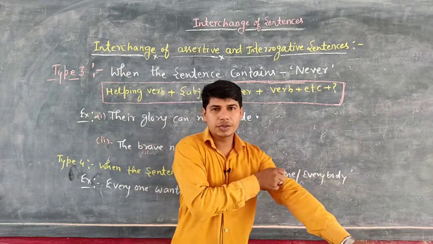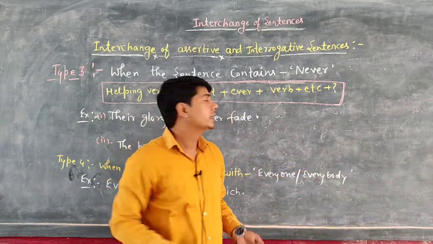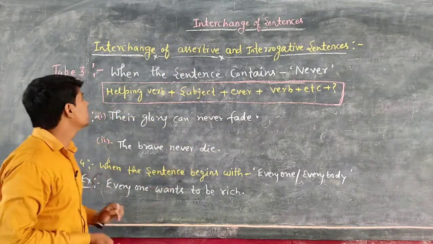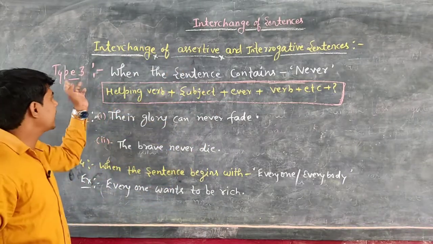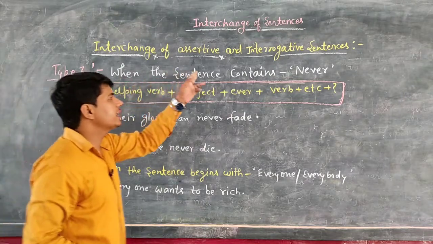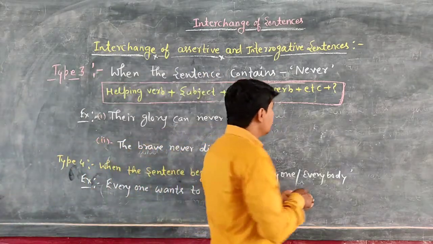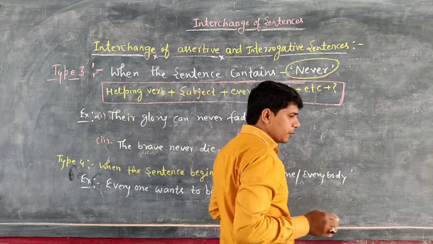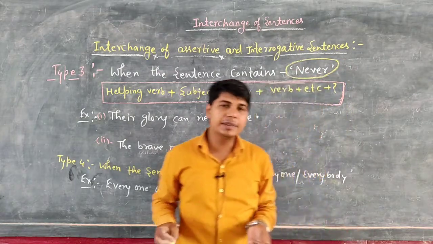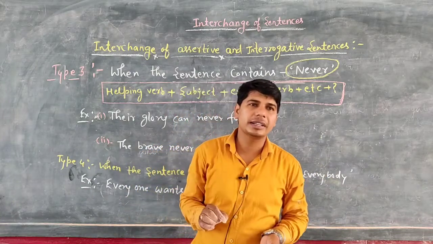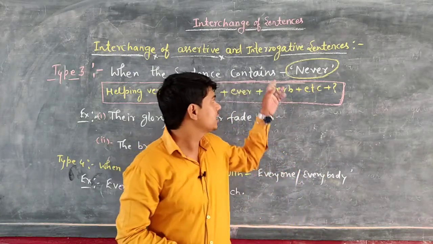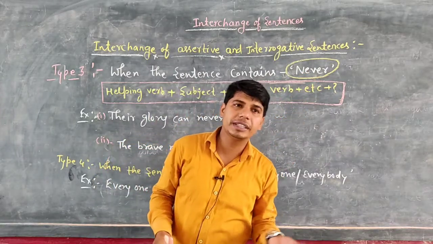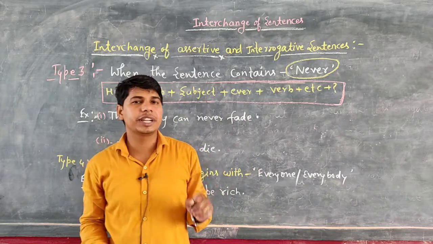Okay, students, so let's see the further concept related to interchange of assertive and interrogative sentence. So let's see type third. Type third, when the sentence contains negative word never. Just remember this point, that is very important point. If the assertive sentence takes the negative word never, in that case, how you will interchange the sentence into interrogative?